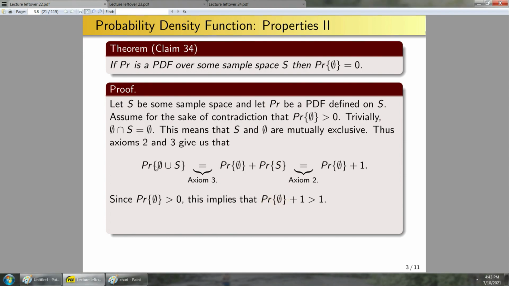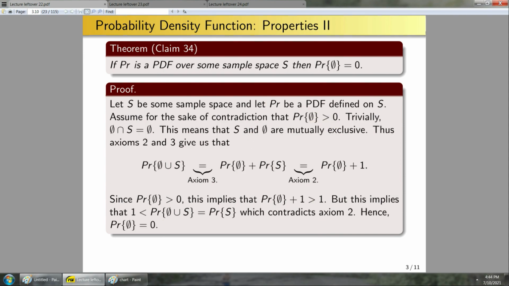But on the other hand, the null set union S is simply S. So this now implies that 1 is less than the probability of the null set union S, which is equal to the probability of S, which is a contradiction of axiom 2. Thereby, my assumption here is false. Therefore, the probability of the null set has to be equal to 0.